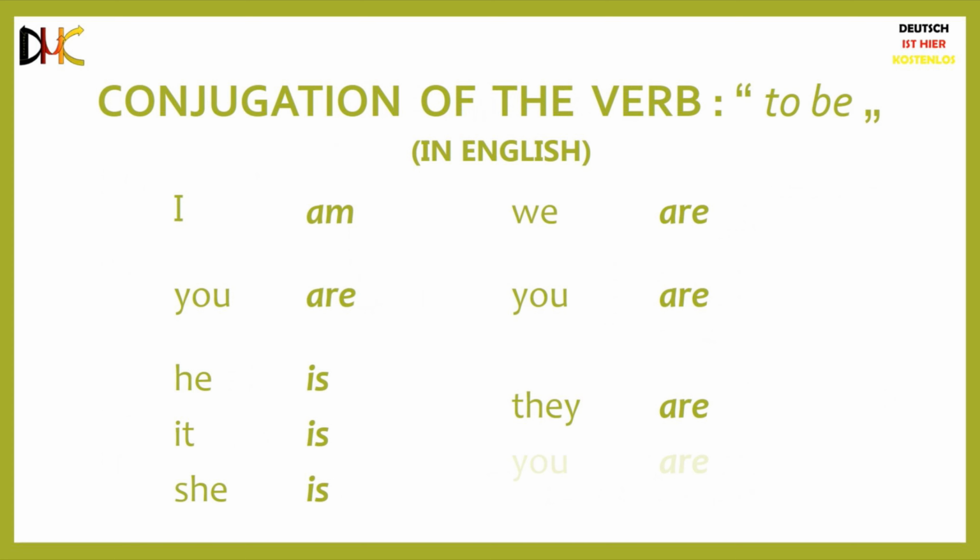And there is no different word for a formal you in English, so you don't have to worry about that. But I hope you now know what conjugation is about. Also, note that to be is called the infinitive form, which is the basic and unconjugated form of the verb. On the other hand, am, are, and is are called conjugated forms. So coming back to verbs, depending on the pattern of conjugation of the verbs, we have regular verbs and irregular verbs.